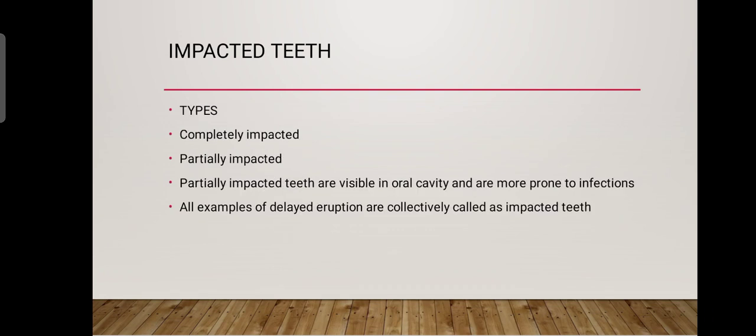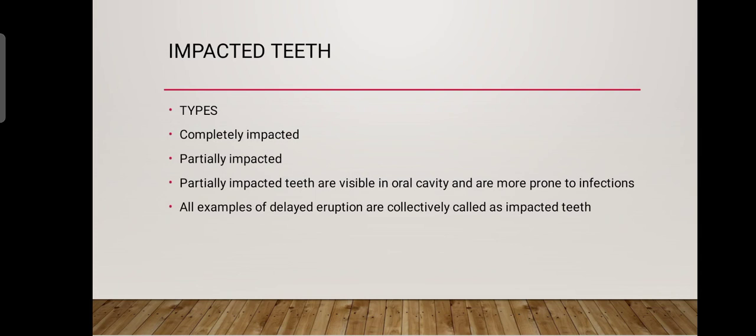Impacted third molars have been classified according to their orientation within the dental arch. Then, how are they impacted? Like the position of the tooth in the dental arch. Mesioangular, if it is positioned mesially. Distoangular, if it is positioned distally. If it is lying horizontally, then it is horizontal impaction. And if it is lying vertically, then it is vertical impaction. The most common type of impaction is basically mesioangular impaction.